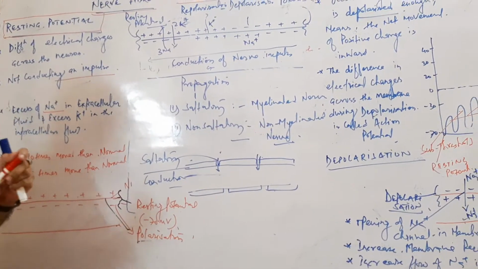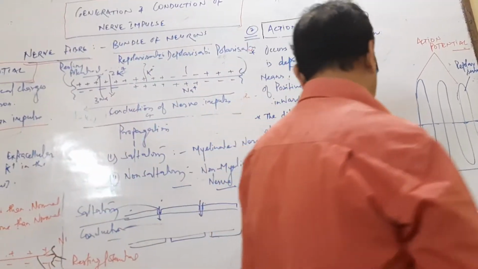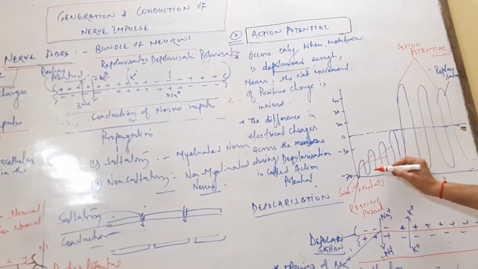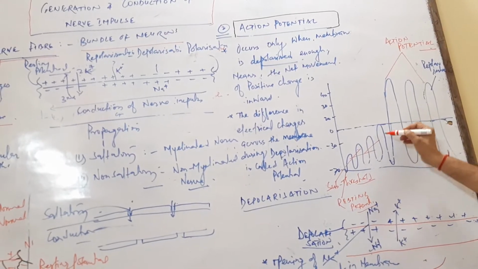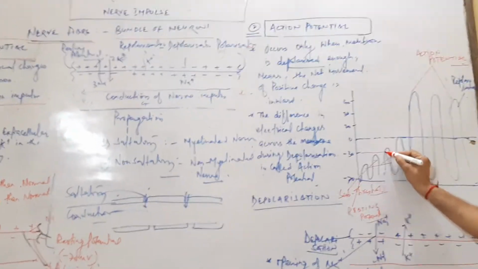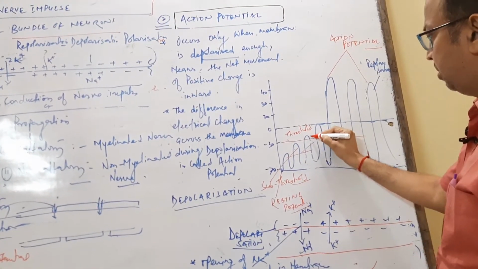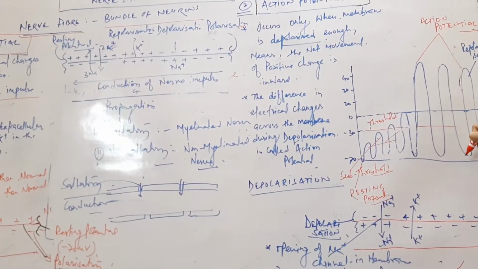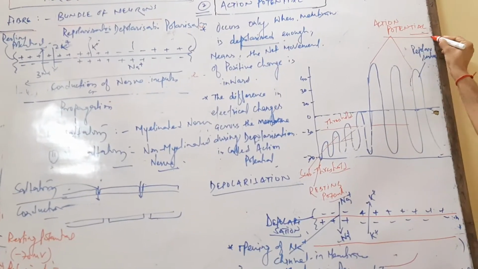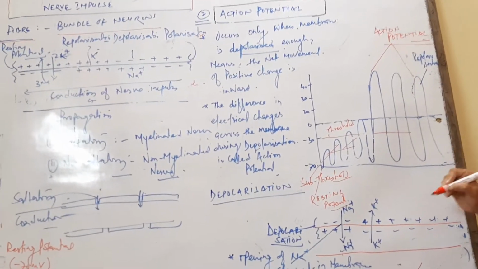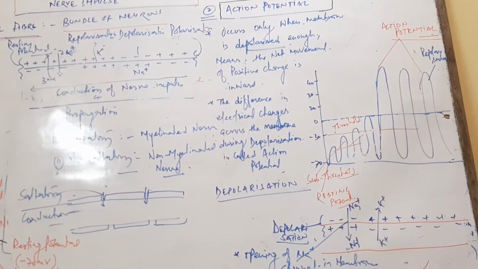Now we start when the movement starts. This is called the action potential. This graph shows the minus 70 resting potential, the sub-threshold value, and from this the threshold level. Then the movement of sodium and potassium across the membrane takes place, which is called the action potential. In the action potential, the difference in electrical charges across the membrane changes during depolarization.